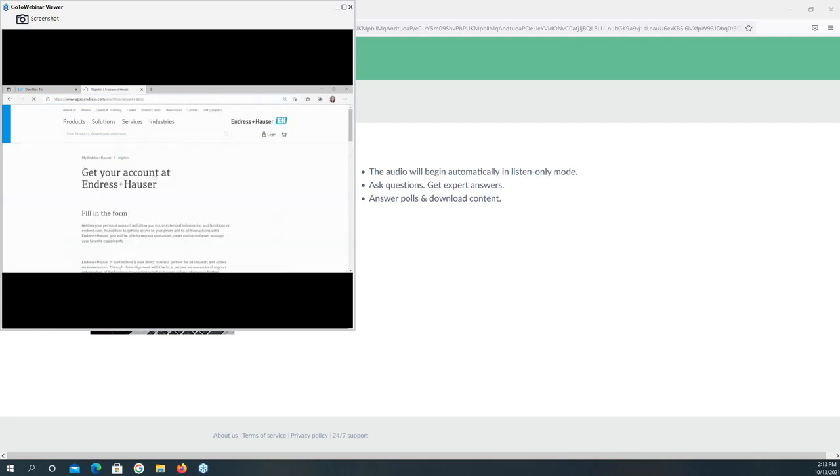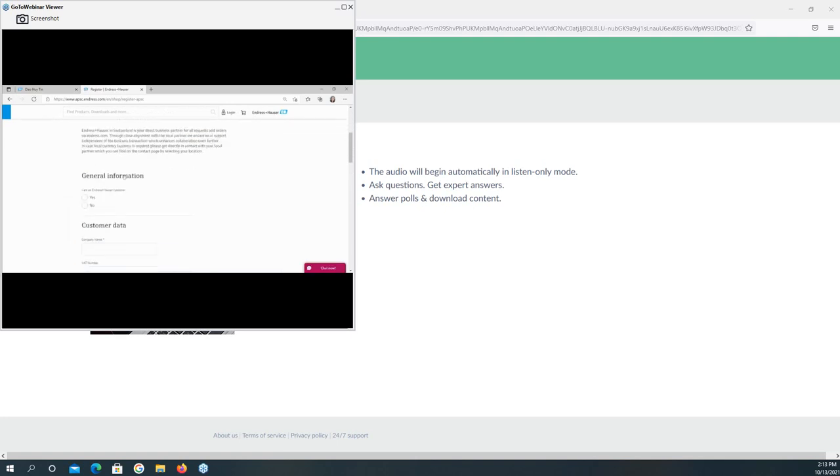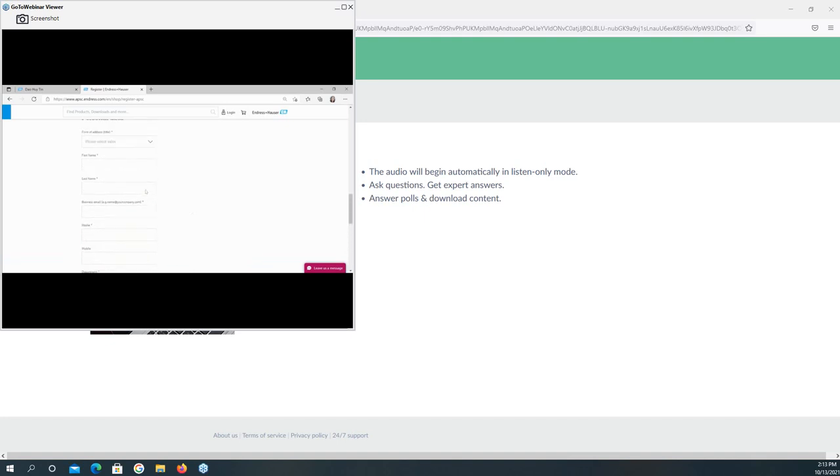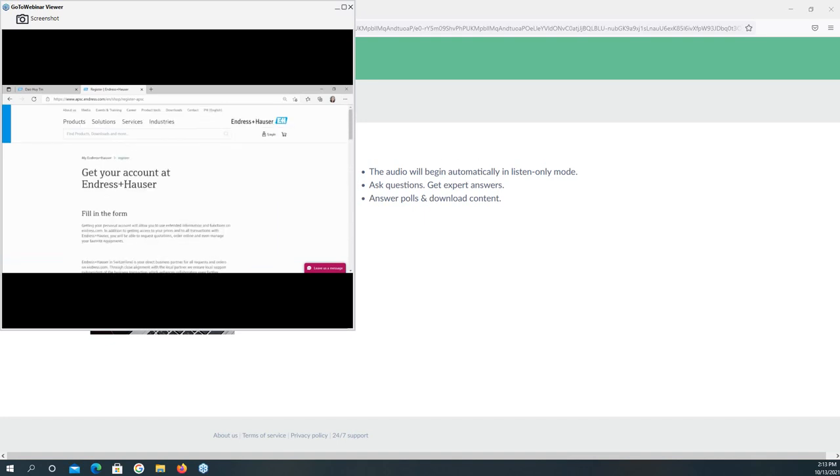When you click Register Now, you can fill in the form with your information. Please pay attention that all the fields with the star are mandatory, and you need to fill them in. After filling in all the information, you click on the boxes here, and then you click Submit. After 2 or 3 days of the submission, you can receive the user and password to log in to our website. Okay, and now I'm back to the first page.